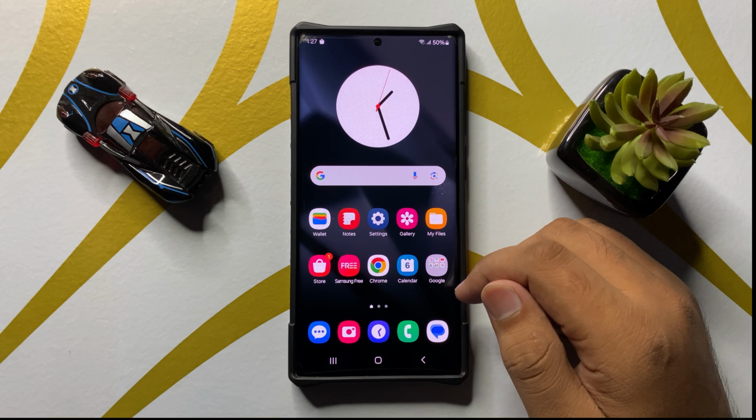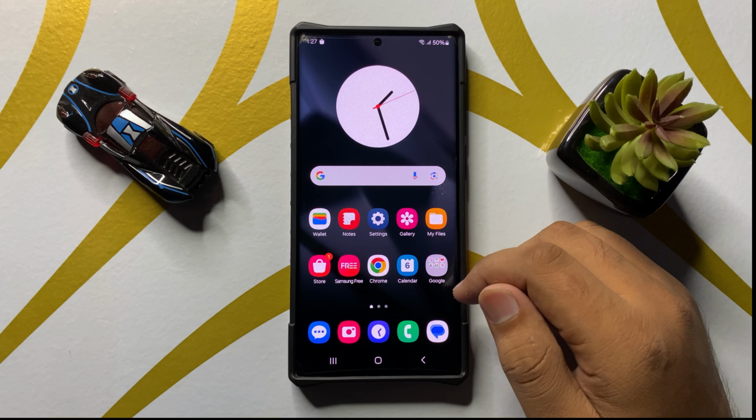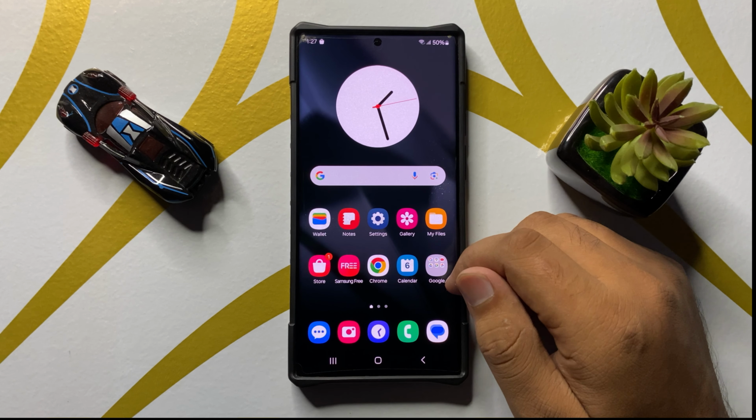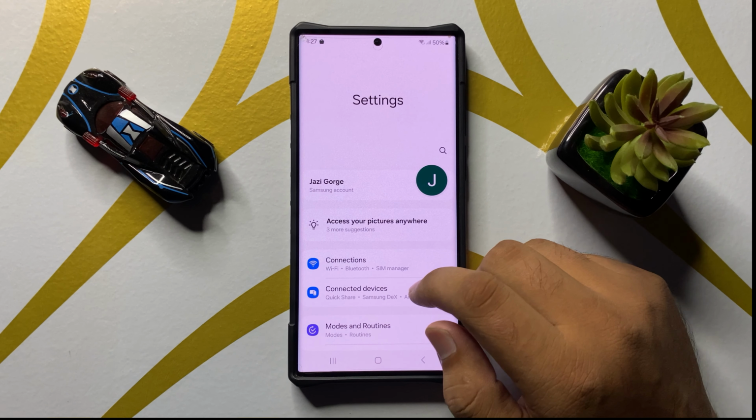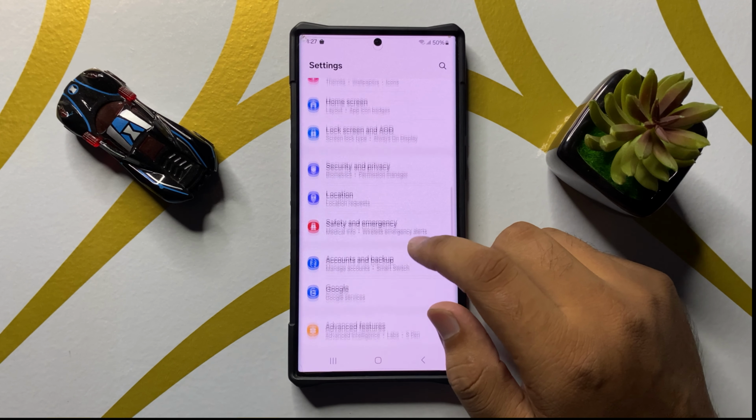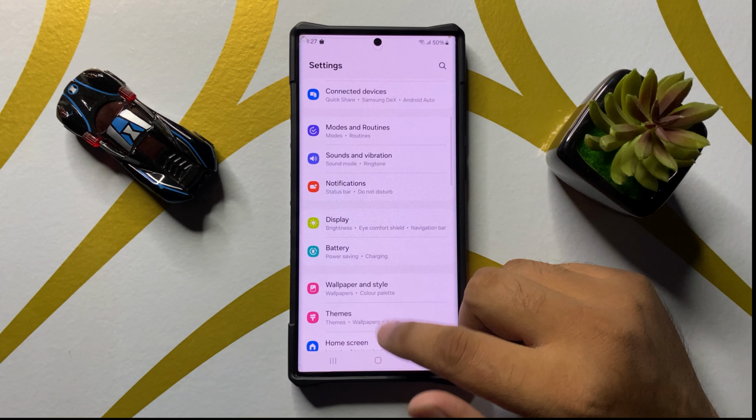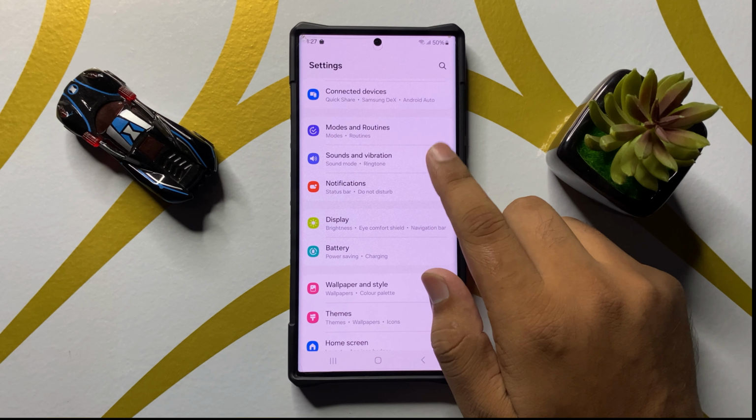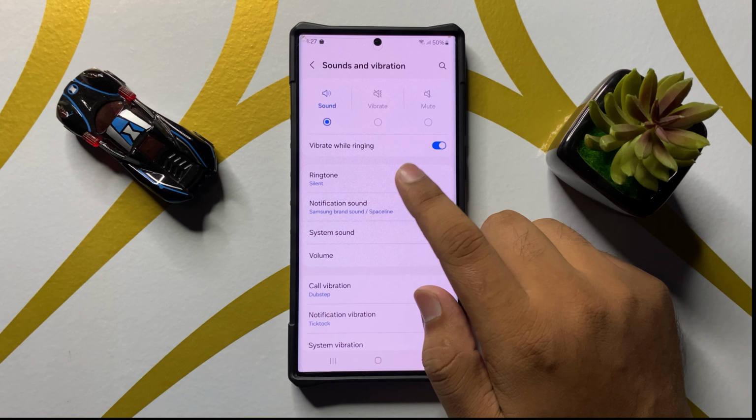In this video I will show you how to change incoming call ringtone sound in Samsung Galaxy S25 Ultra. So first of all, open settings. Now in settings, scroll down and here click on sounds and vibration. Now in sounds and vibration, click on ringtone,